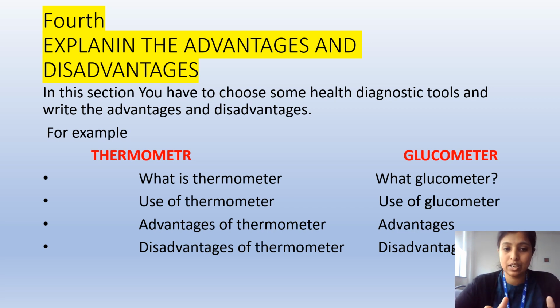So first you can write about thermometer. Under the thermometer heading you have to write what is thermometer, use of thermometer, advantages of thermometer, disadvantages of thermometer. Then you can go to the next one. What is glucometer, use of glucometer, advantages of glucometer, disadvantages of glucometer. So these are all the points you can add in your essay which is related to health and importance of health in society, or define health, or describe about health, an essay about health.